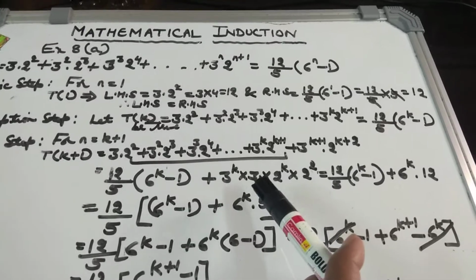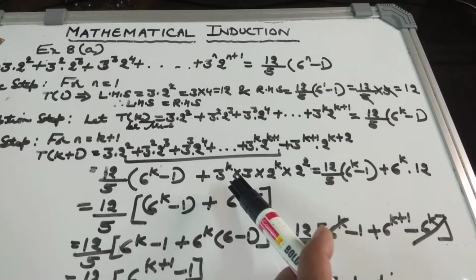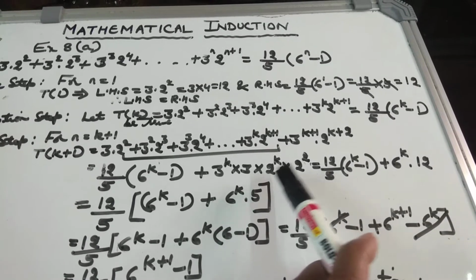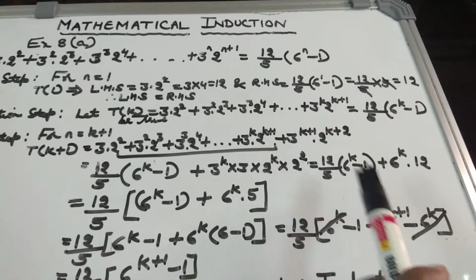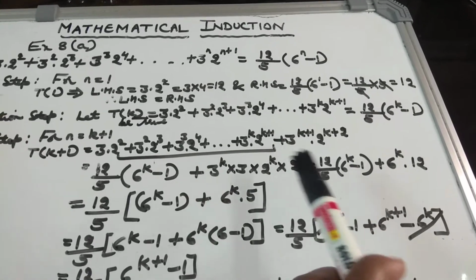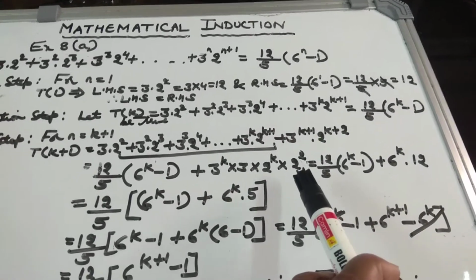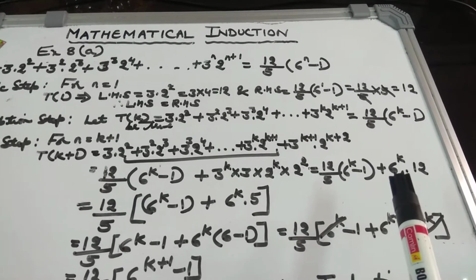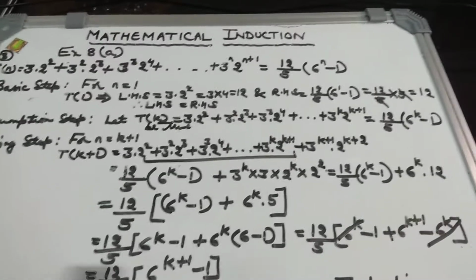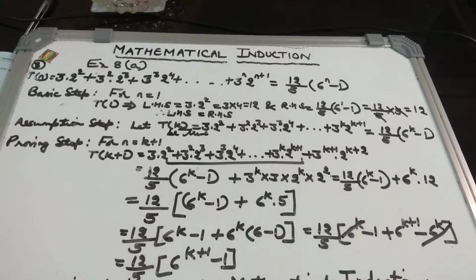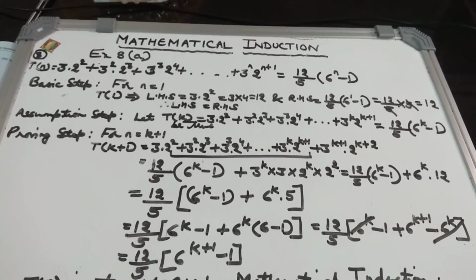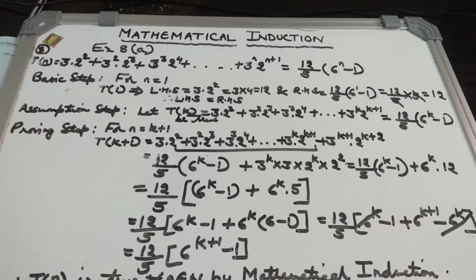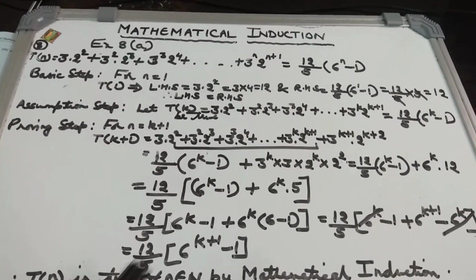The second term, 3 to the power k plus 1, just expand it into 3 into 3 to the power k into 2 to the power k into 2 square. Now all the numbers could be taken separately, that is 12, it is 3 into 4, and 6 to the power k. I am writing it together because the power is the same, so you can multiply the base. This is what we have learnt in exponents. Now comes the next step. So 12 by 5 is to be taken common.